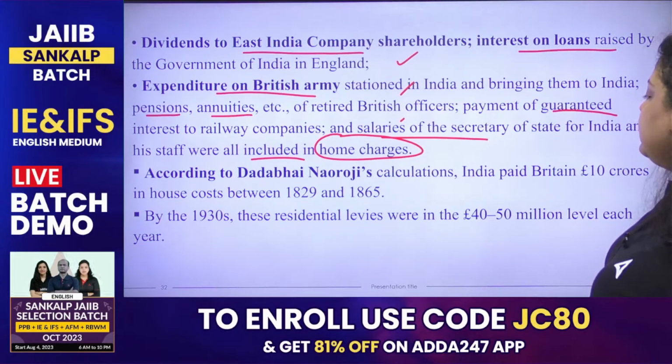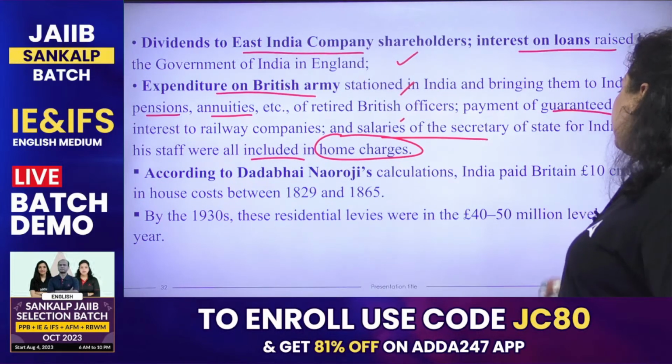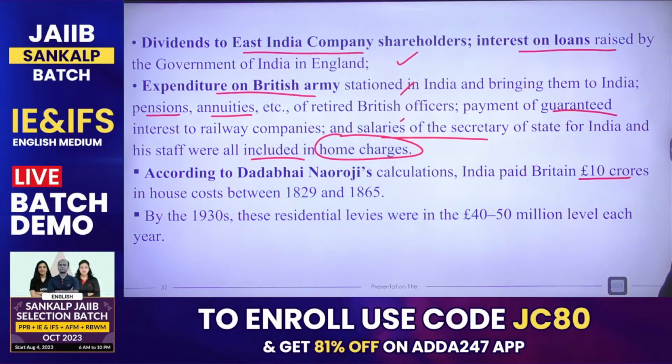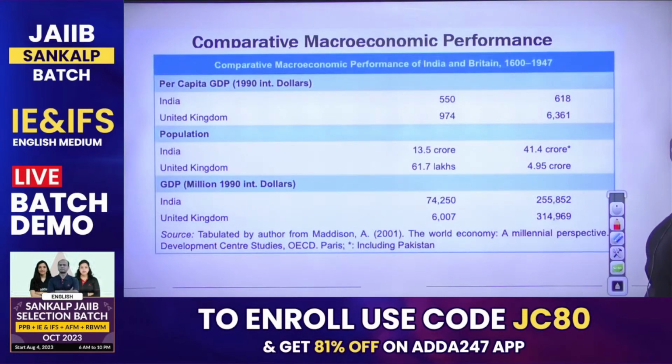Next, according to Dadabhai Naoroji's calculation, India paid Britain 10 crore pounds in home charges between 1829 and 1865. By 1930, these levies were at the 40 to 50 million level each year. So this is what the home charges they used to pay to the Britishers.